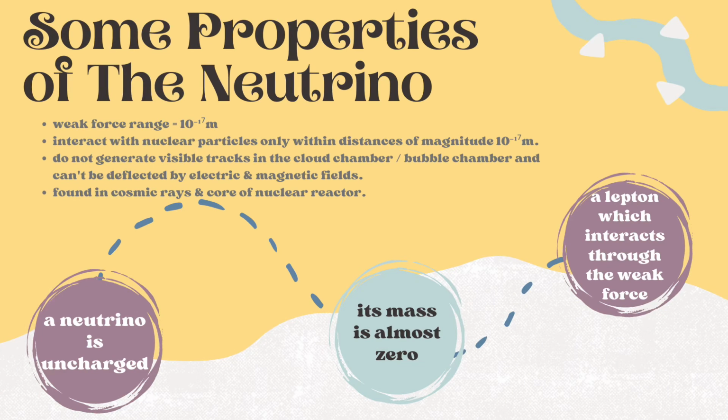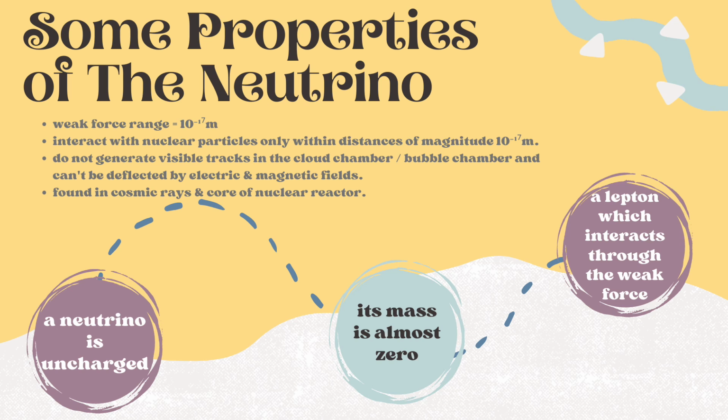Here are some of the properties of the neutrino. A neutrino is uncharged, so the electric force does not act on it. Since its mass is almost zero, gravitational force does not act on it. The strong force also does not act on it, as a neutrino is a lepton. It interacts through the weak force.